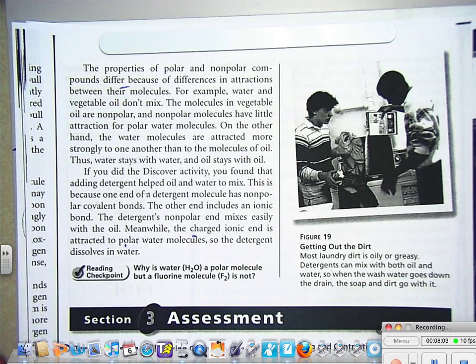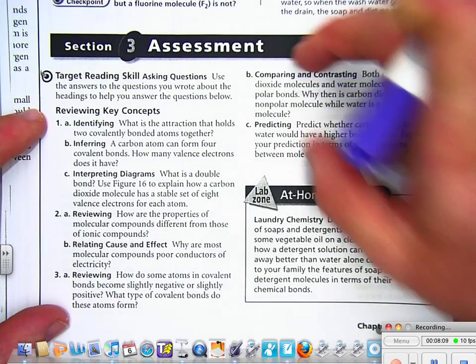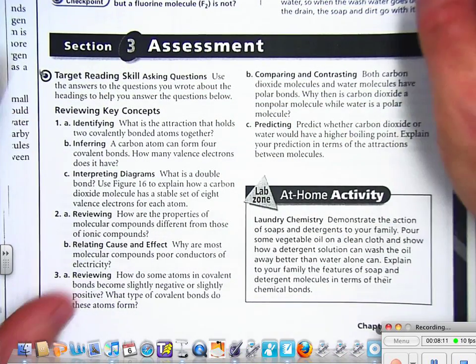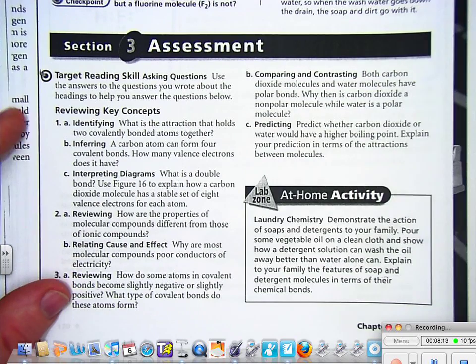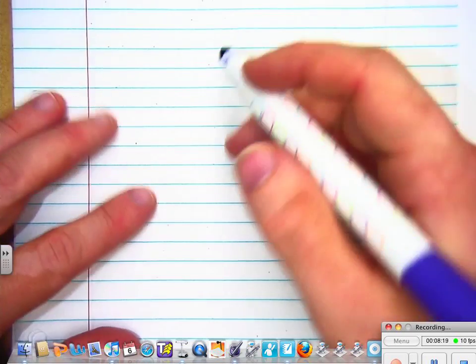Nice. Okay, so that concludes our reading for this chapter. Remember that your assignment is either 1 and 2 or the at-home discovery activity. Now, check this out. While we have a few minutes, I just want to do a little bit of explaining on one of these topics about polar and nonpolar molecules.